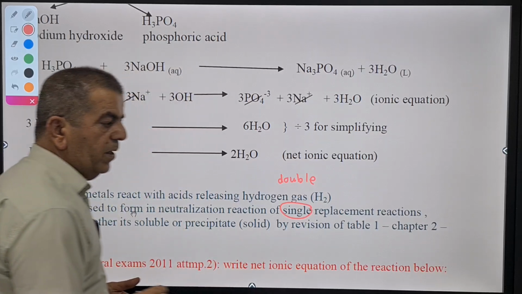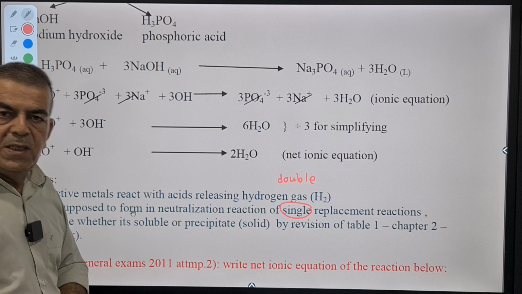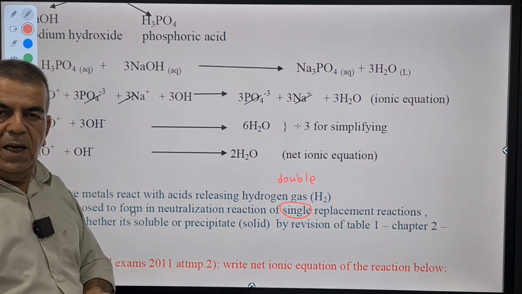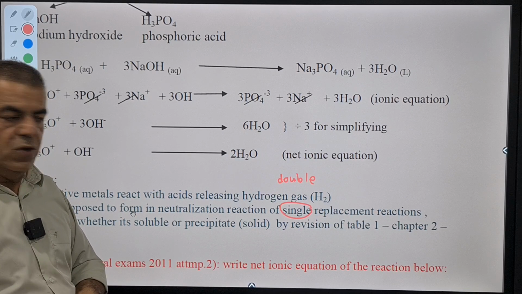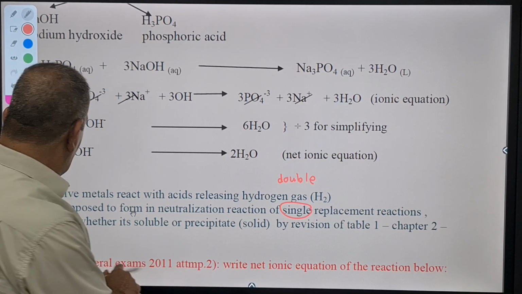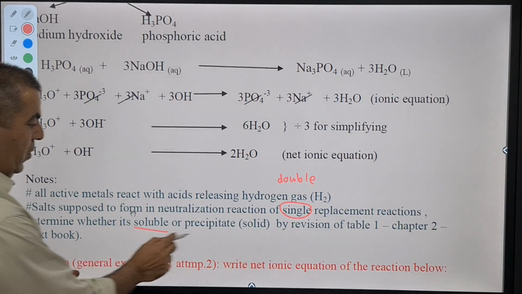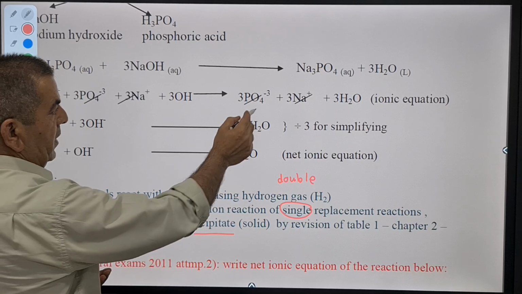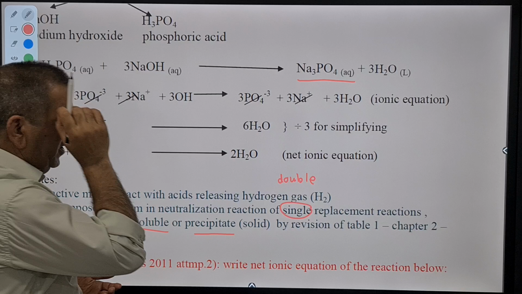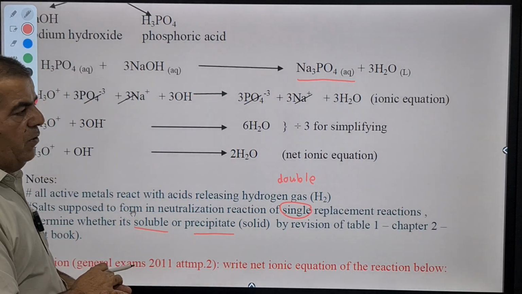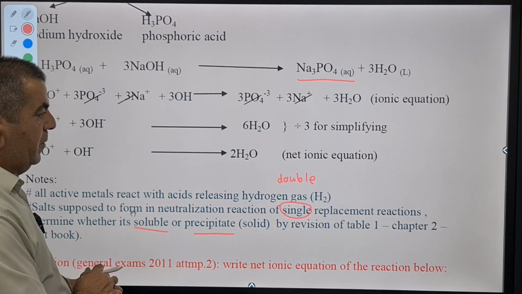How can we decide whether these salts are soluble or insoluble? We must remember the 6 rules, the 6 guides we studied in chapter 1, section 1, insolubility rules. Double replacement reactions to determine whether it's soluble or precipitate. So for example, here is soluble, aqueous. But if we had calcium instead of sodium here, for example, it would be insoluble and it would precipitate.